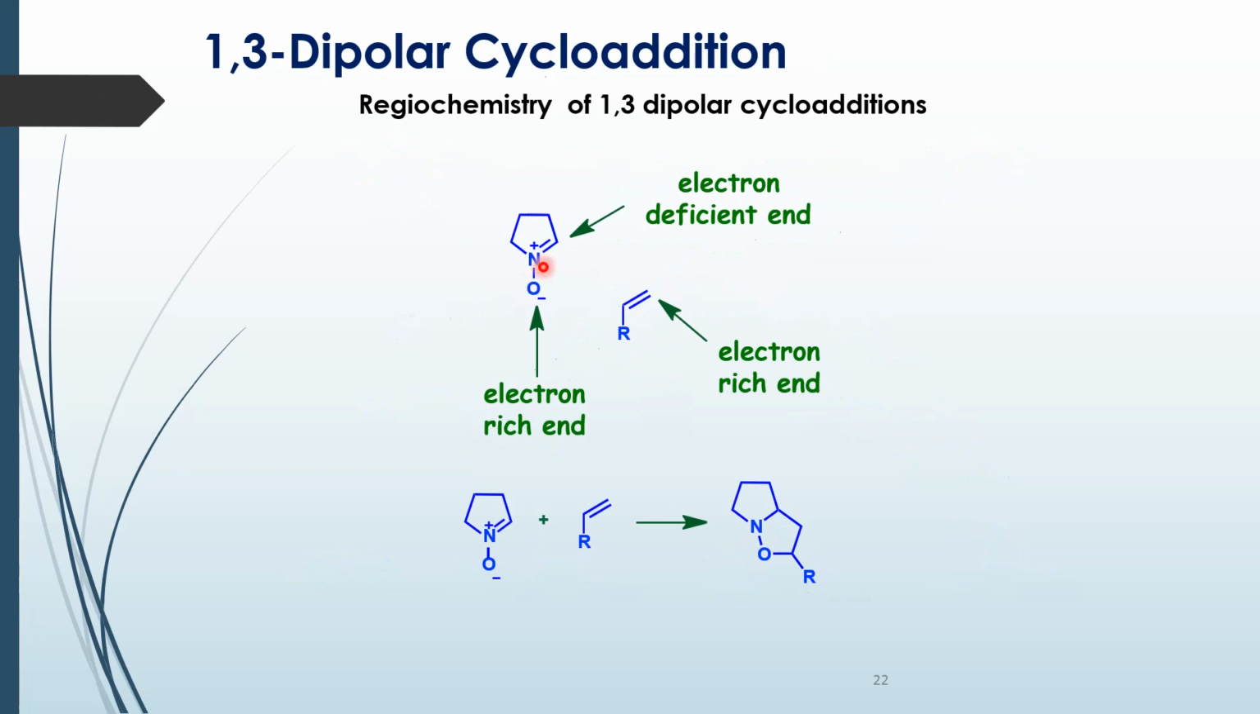The regiochemistry, now you have an electron rich end and you have an electron deficient end in my dipole. So the electron rich end of the dipole will obviously react with the electron deficient end of the dipolarophile. So you see that this will react with this carbon, and this is the electron rich end of the dipolarophile, which will react with the electron deficient end of the dipole. So the major product in this case is this.